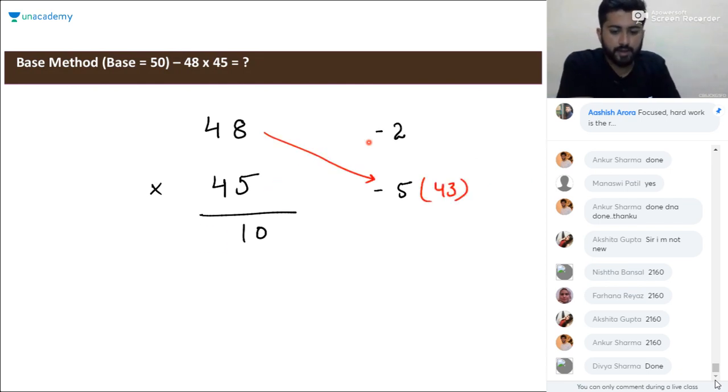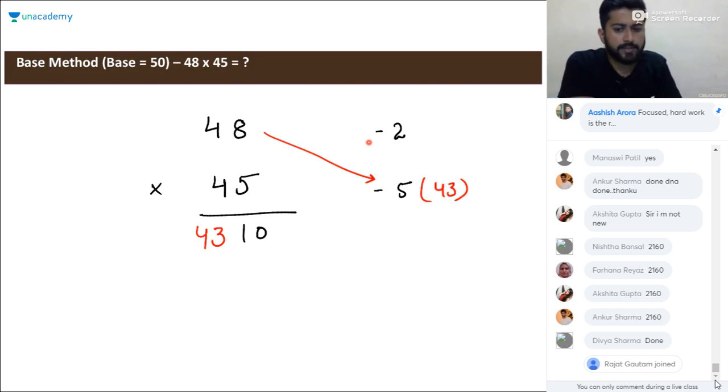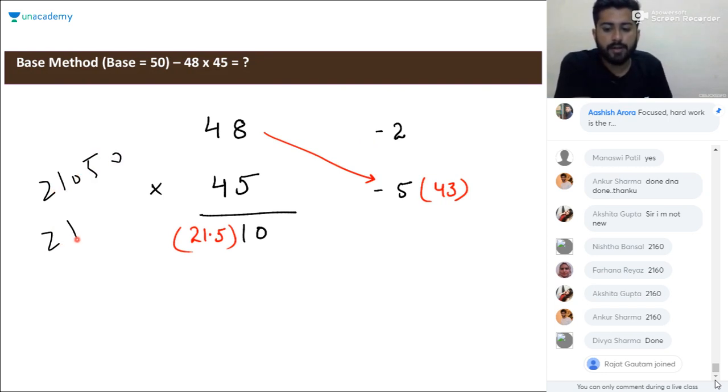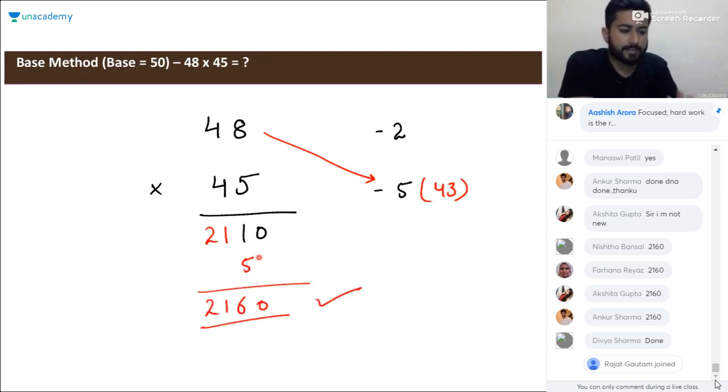So we'll write 43 here. The next step is dividing it by 2, because the base is now half of the reference base, that is 100. So 43 by 2 will be 21.5. Consider this 21.50 as 21 separately and 50 separately. So write 21 here and 50 here. So it will be 2160 directly.